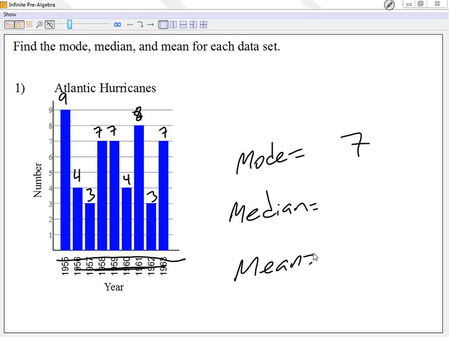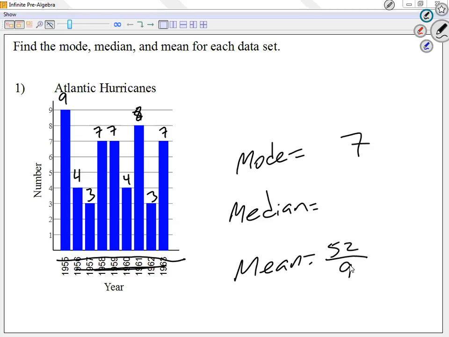For the mean, I have to add all my numbers, so I'm going to use a calculator. I'm going to go 9 plus 4 plus 3 plus 7 plus 7 plus 4 plus 8 plus 3 plus 7. If I add all these, I get 52. Remember, I'm working the mean, so I'm going to get 52 divided by how many I got, which is 1, 2, 3, 4, 5, 6, 7, 8, 9.